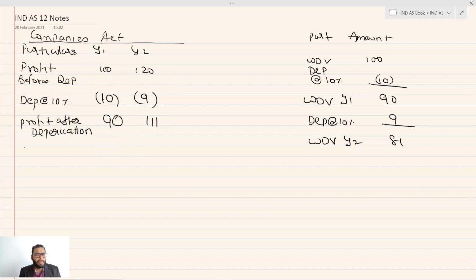Now we need to calculate tax provision. Let's say taxes are also at the rate 10%. So tax at the rate 10% on 90 will be 9, and in this case 11.1. Simple, clear cut example.